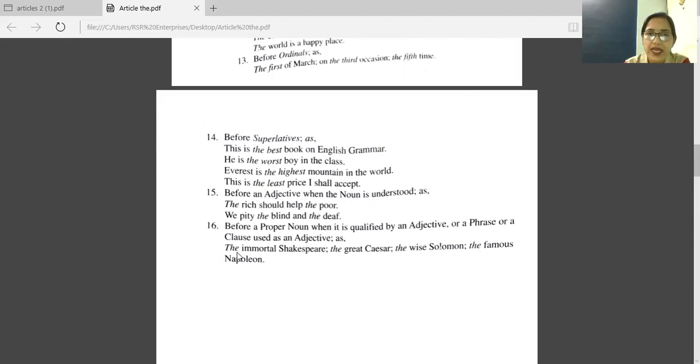So before that, we have this article, the immortal Shakespeare. The great Caesar. Caesar, proper noun. Before that, we are using the adjective great. So with this, we have to write the article the. Same way, the wise Solomon. The famous Napoleon. I hope you have understood these uses.